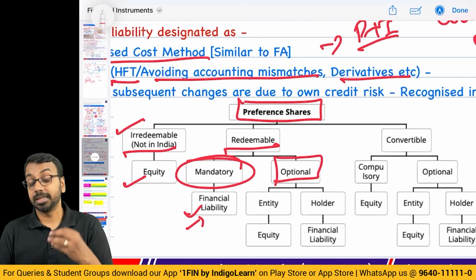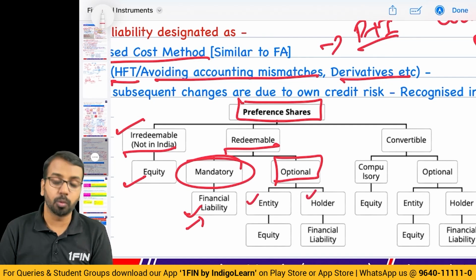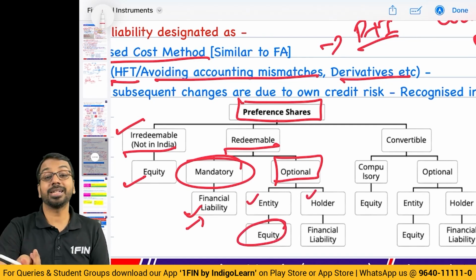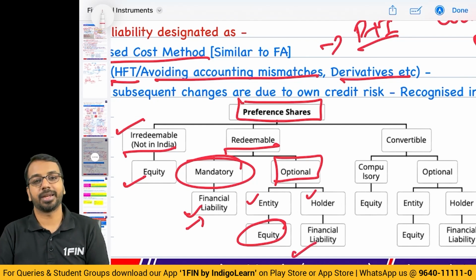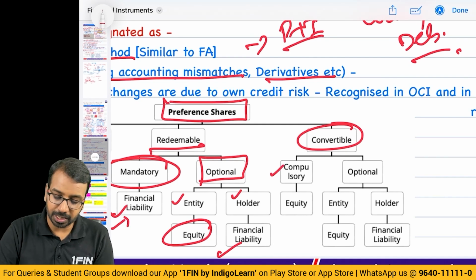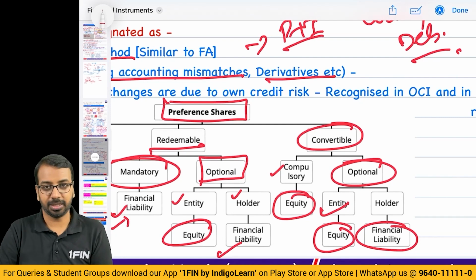redeemable, it means there is an option with whom. The option could be with the entity or the holder. If I have the option, I can consider it to be equity. But if the holder has the option, whenever he comes and asks, I have to give it. So it will be called a financial liability. Similarly, if it is compulsorily convertible, equity. If it is optionally convertible, if the option is with the entity, equity, otherwise liability.